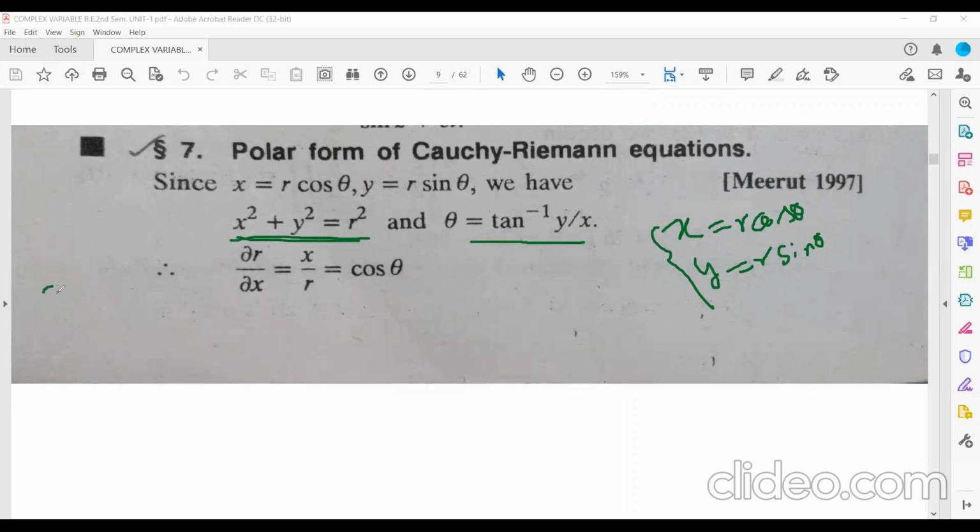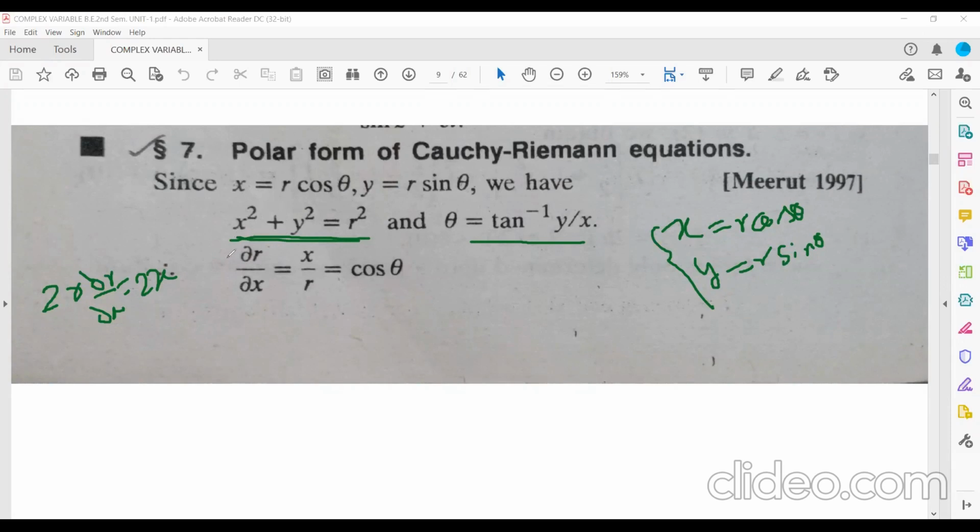The derivative of r square will be twice r del r by del x, equal to the derivative of x square with respect to x, which is twice x, and the derivative of y square with respect to x is 0, because you are differentiating this equation with respect to x.